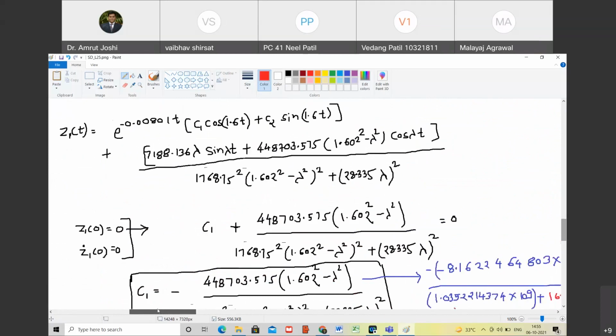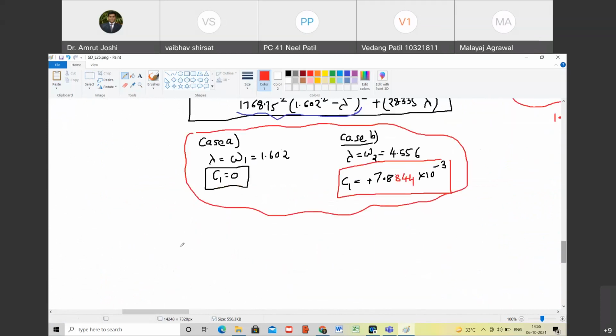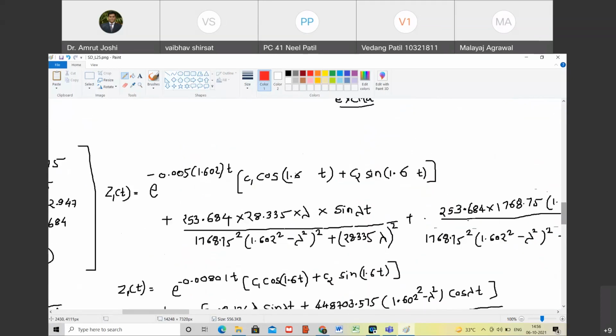Yes, sir. So what is that second boundary condition? Second boundary condition is Z1 dot of 0 is 0. Happy? Yes, sir. But what is Z1 dot? So let me look at what is Z1 dot. C1 is 0, so this term is going to vanish. Will you agree?